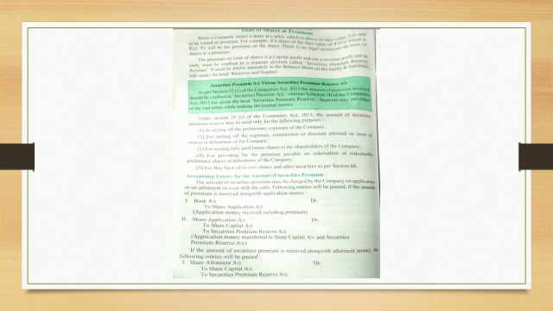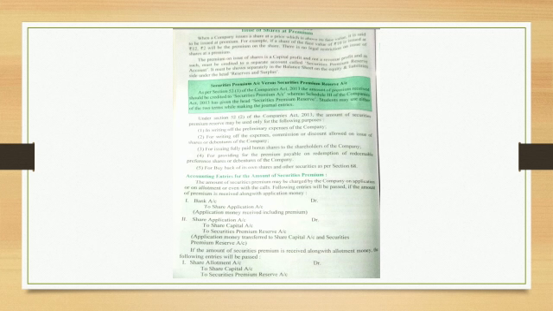Before that, I just want to discuss one more major point: under Section 52, Subsection 2 of the Companies Act 2013, how the amount of securities premium reserve is to be utilized. The company cannot utilize the amount of securities premium reserve everywhere. The company is restricted under Section 52, Subsection 2. The company can use this amount only for some particular purposes.